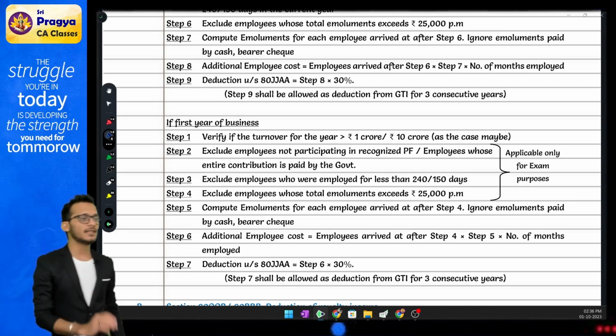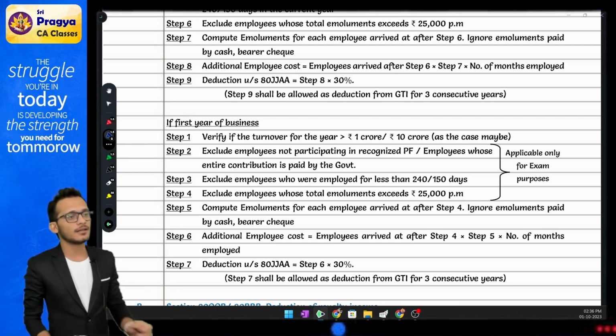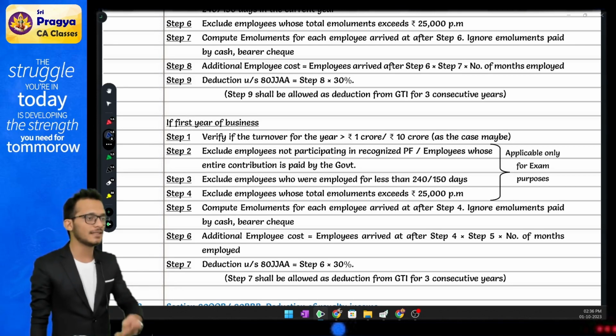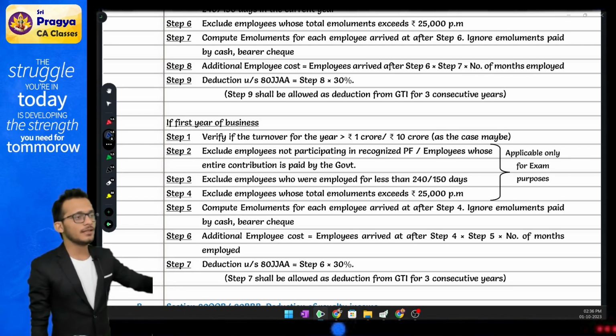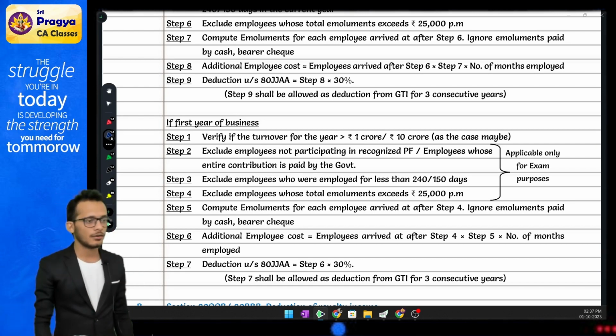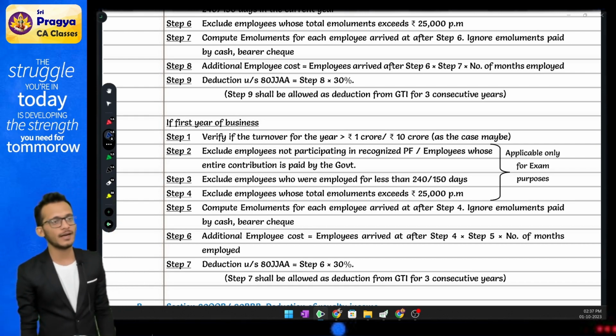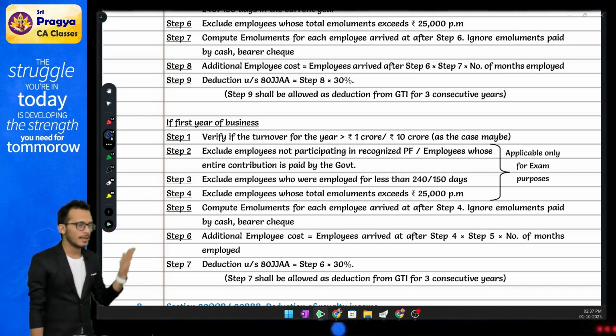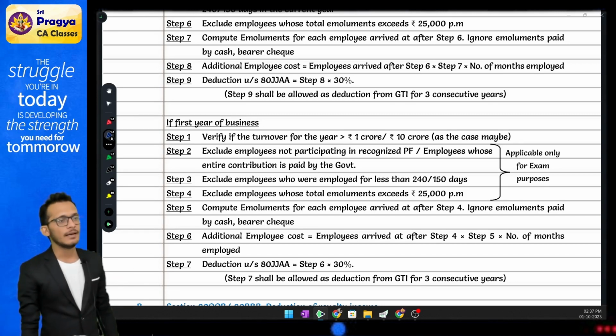Then they also said that when he earned the royalty, he also incurred 40,000 rupees as expenses. This 40,000 would have been allowed as a deduction in income from other sources. This 40,000 will be reduced here also. So 2,40,000 will become 1,90,000. So the final deduction you can claim is only 1,90,000.